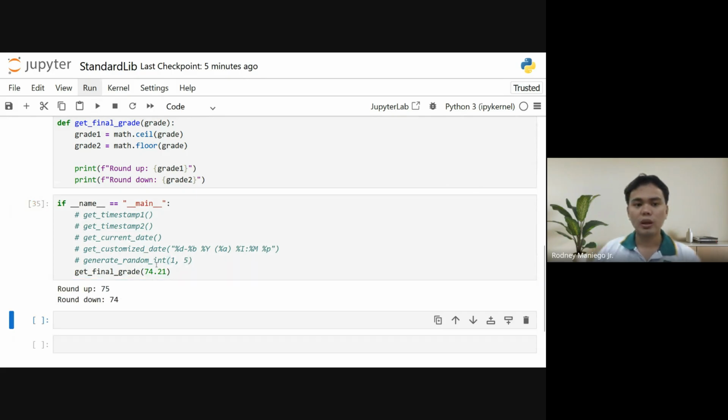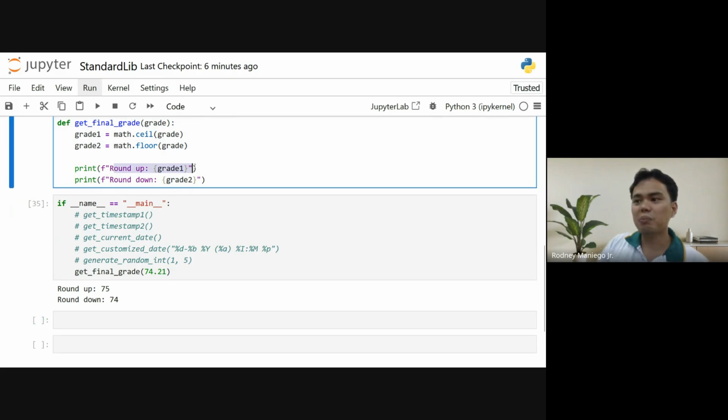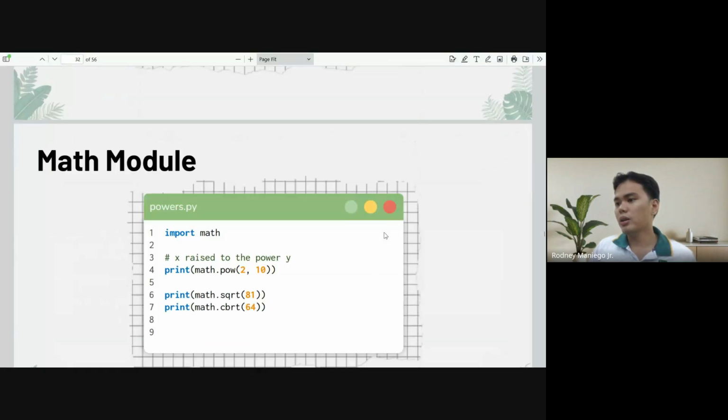You can see if you have a grade of 74 point something, below 74.5 or maybe 74.99, I would tell the teacher, please round up. So use math.ceil. Depending on the context of your project, there are benefits for these things, ceil and floor. Okay, let's move on to other examples.